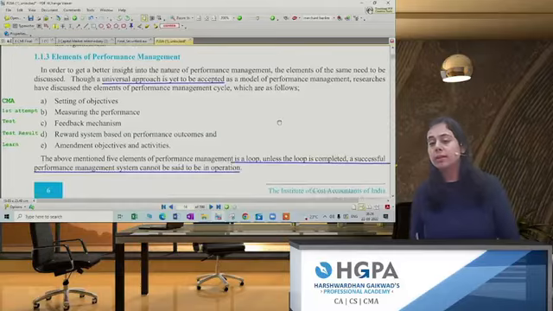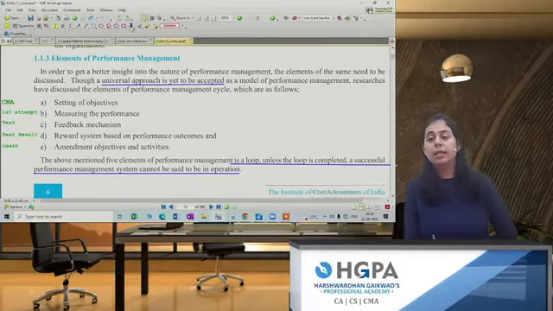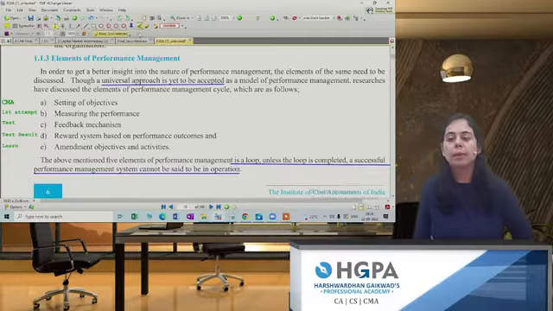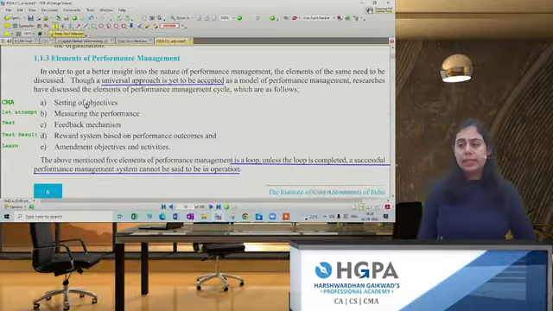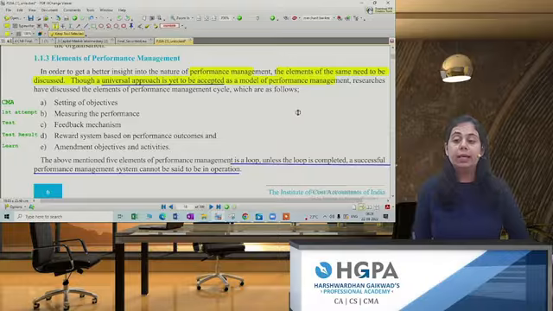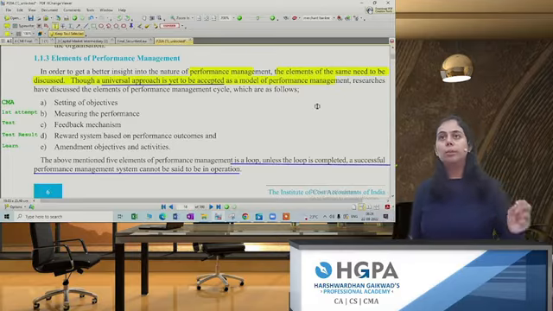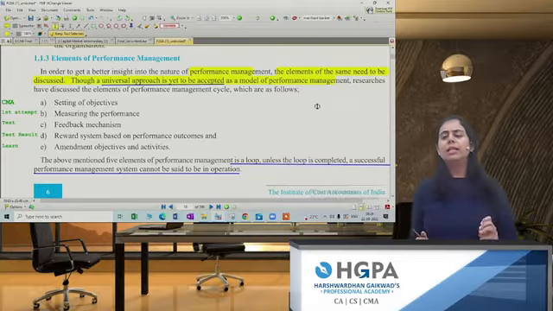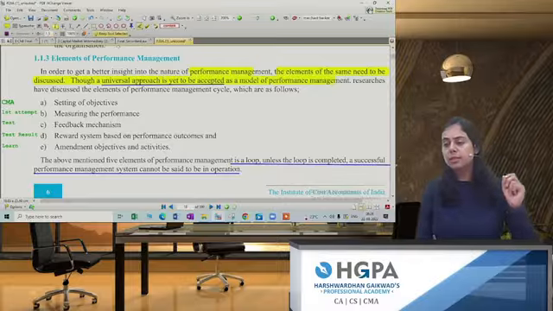And how can a company do this? What are the different elements in performance management? Okay, let's read the introduction here. In order to get insight into performance management, its elements need to be discussed. Though a universal approach is yet to be accepted, these are some of the most important elements if you are doing performance management.